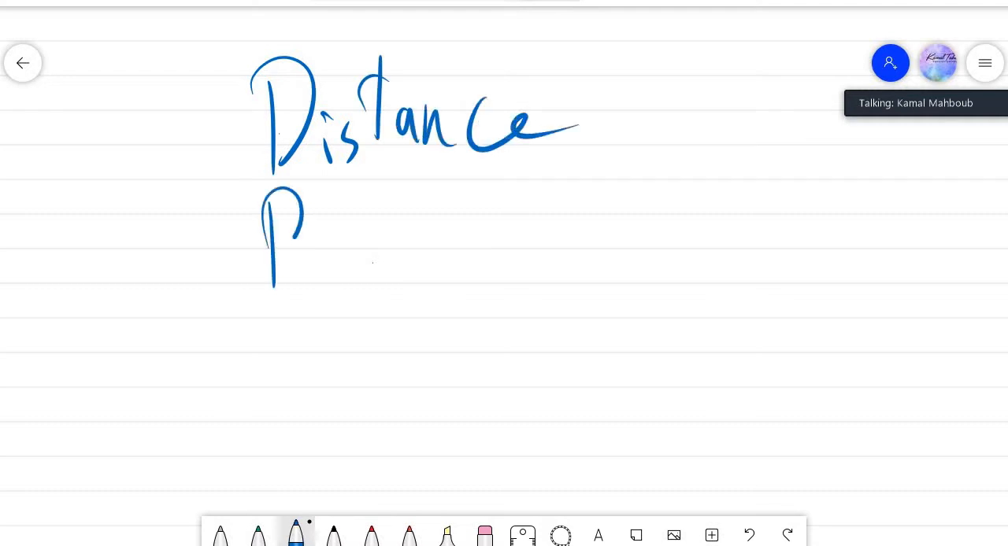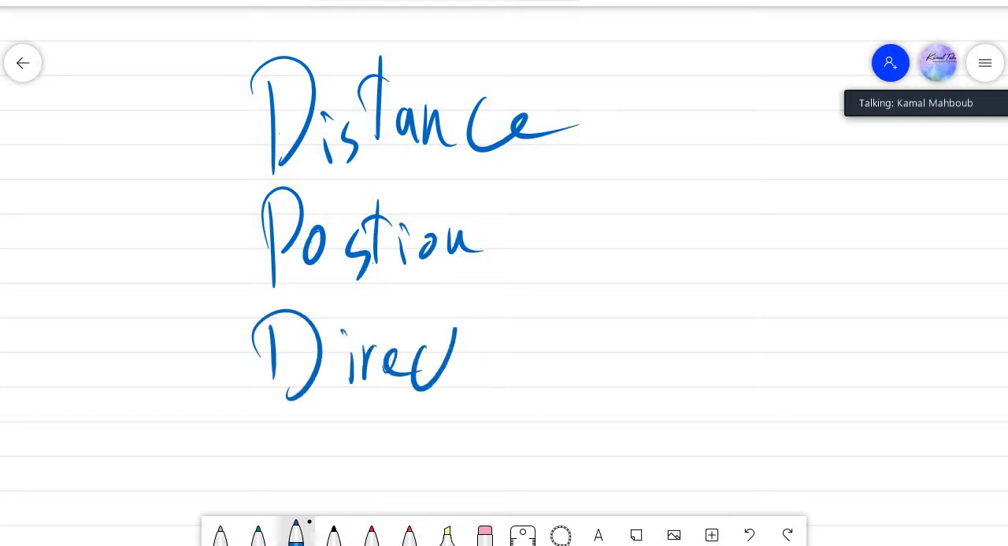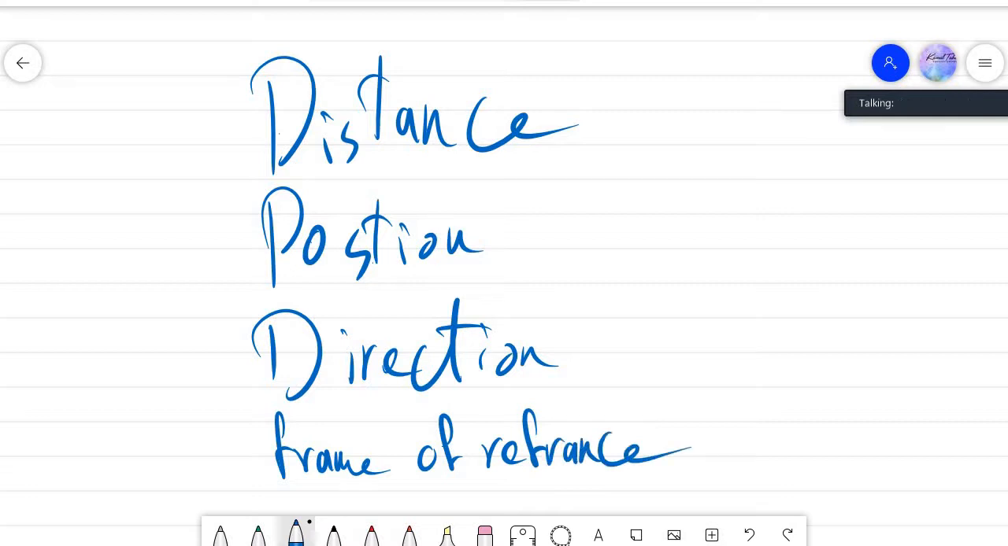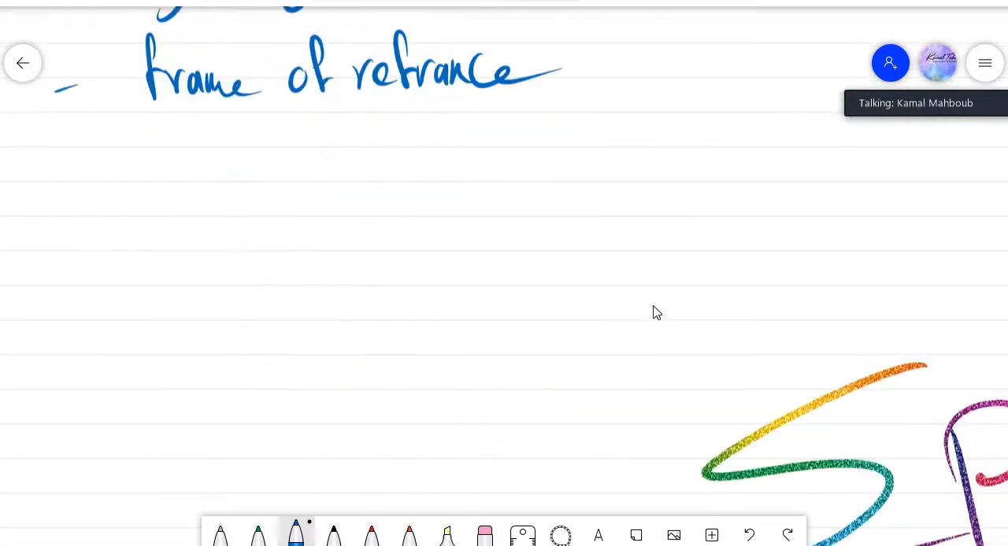Bismillahirrahmanirrahim. Yesterday, ya shabab, we took that we have something called distance, and also something called position and direction, and also the frame of reference. We took all of that yesterday, and we took some examples to understand more about distance, position, direction, and frame of reference. Let's take an example.